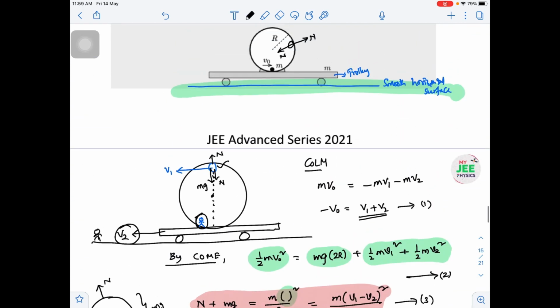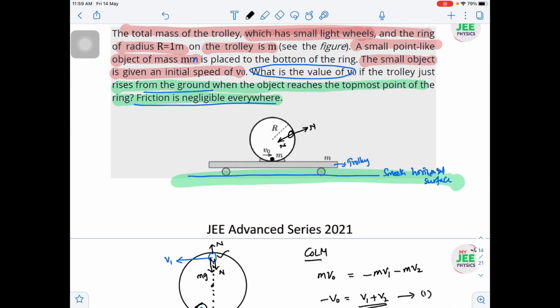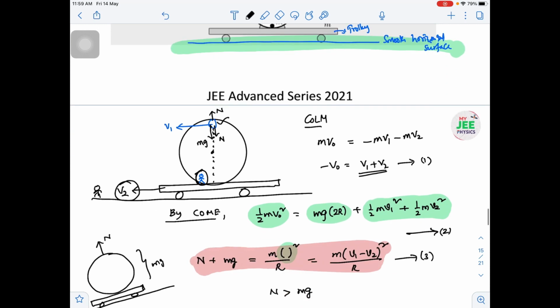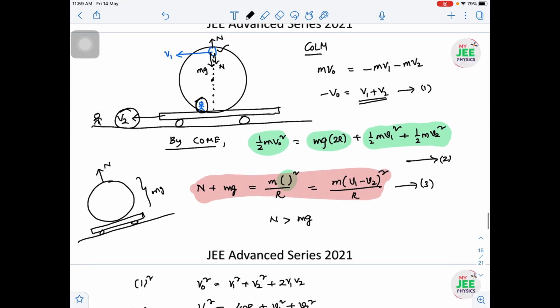So that is the question as given. Hope you understood the question, and at the same time you tried yourself and got the answer. In this question, what you need to observe is that writing the centripetal equation is an important thing, which is the third equation. So hope you understood that third equation writing. If not, please go through the video again.